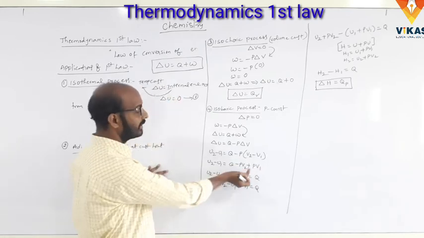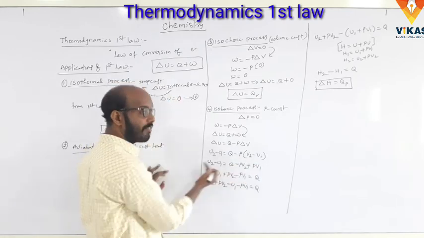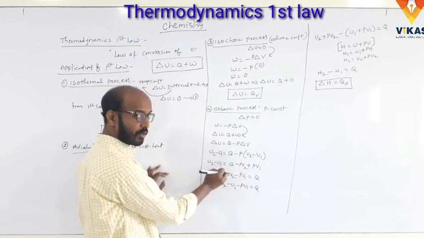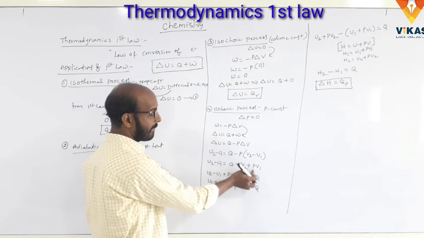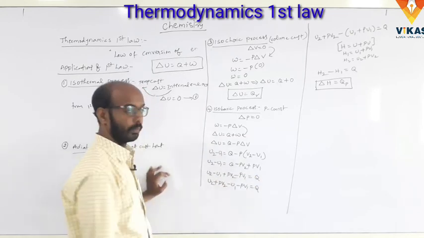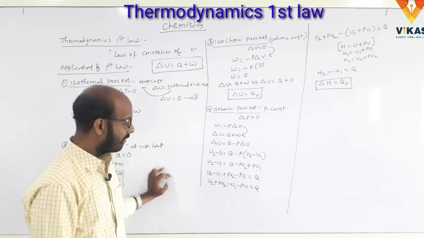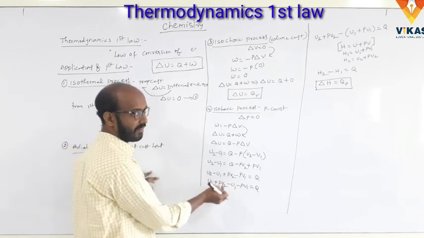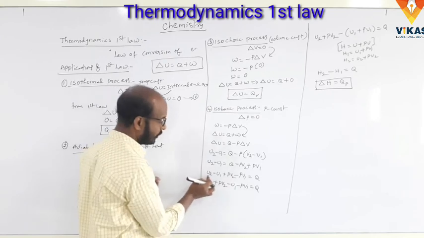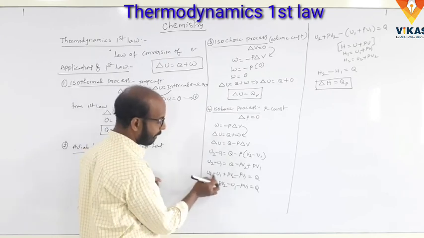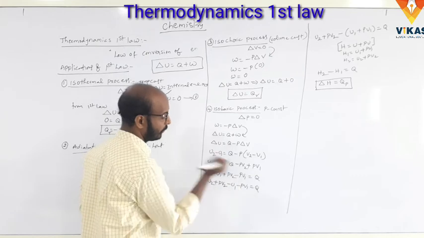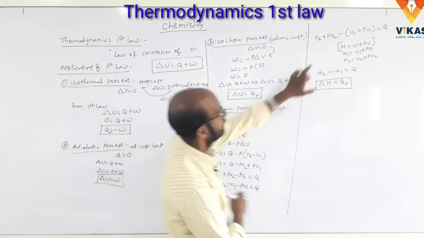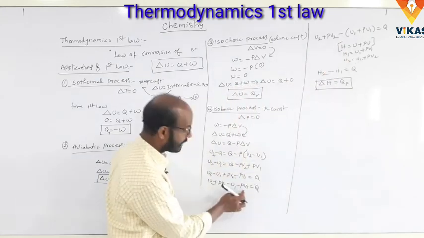Bringing the two values to the left, U2 minus U1 plus PV2 minus PV1 equals Q. So U2 plus PV2 minus U1 plus PV1 equals Q, taking minus common.